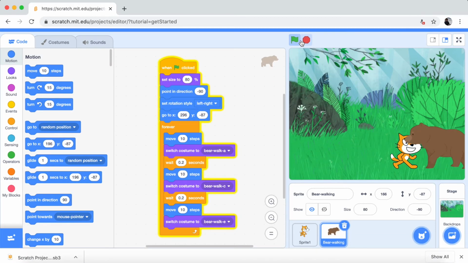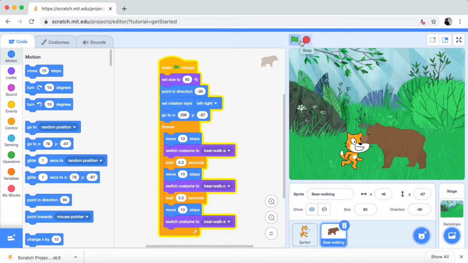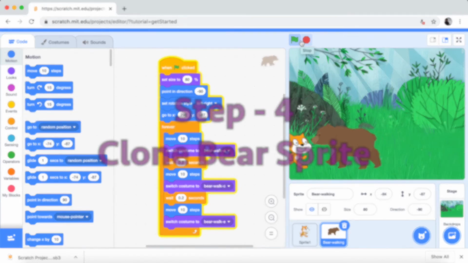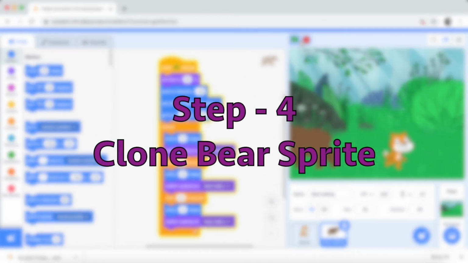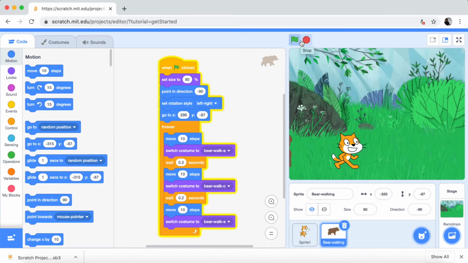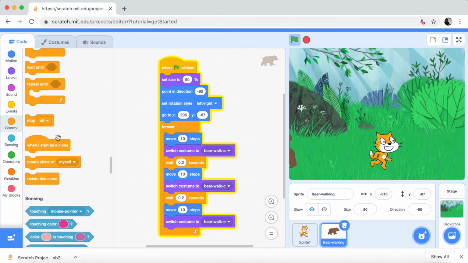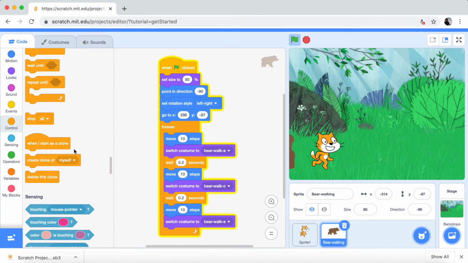Okay, so the cat and the bear are walking straight now. When the bear goes to the left side of the screen, it stops. So for this one, we need to make another bear come here. And for that, we need to do cloning. So the cloning is in control. So when I start as a clone, create clone of myself, delete this clone.